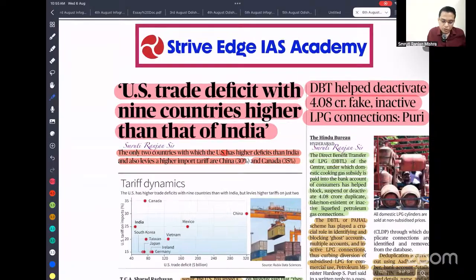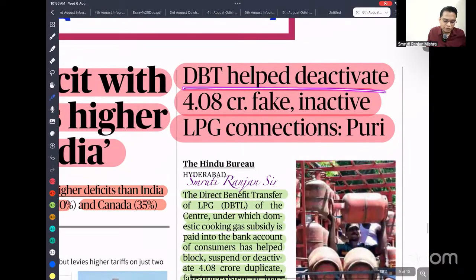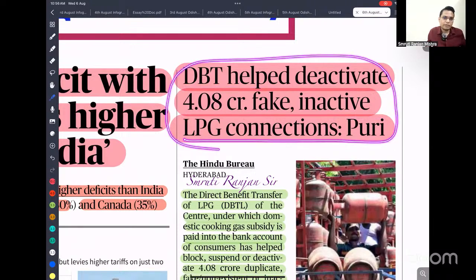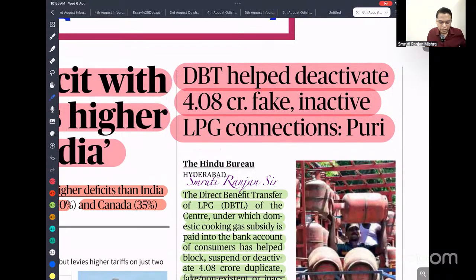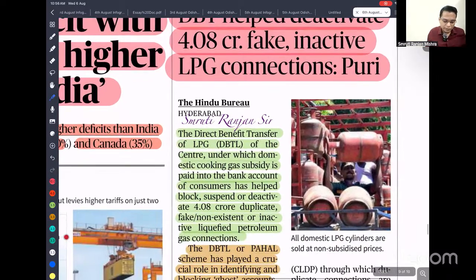Okay. So DBT helped deactivate 4.8 lakh fake inactive LPG connections. This is what was said by the Ministry of Petroleum and Natural Gas. So it is very much important. You can use this data as information to talk about how Digital India and LPG DBT are helpful to support the direct transfer of cash benefits.